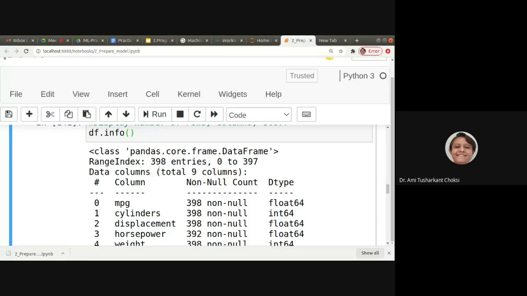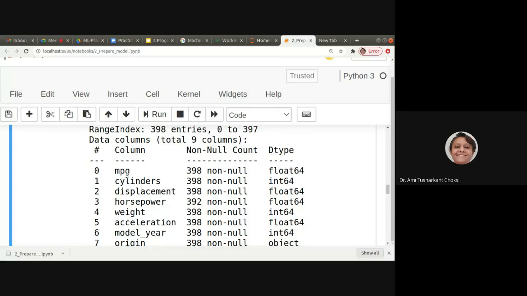For the data columns, say column 0 is MPG, non-null count is 398, the dtype, that is data type, is float64. Cylinders has the integer 64 data type.